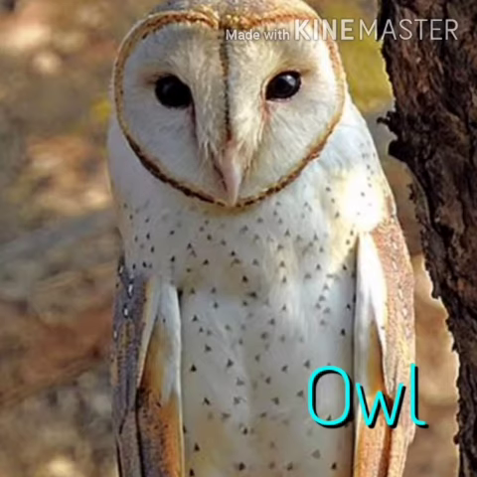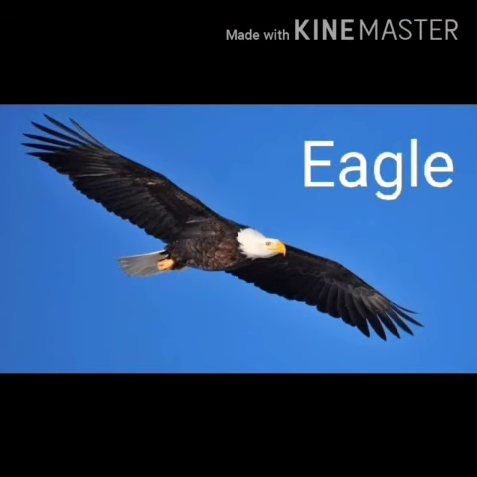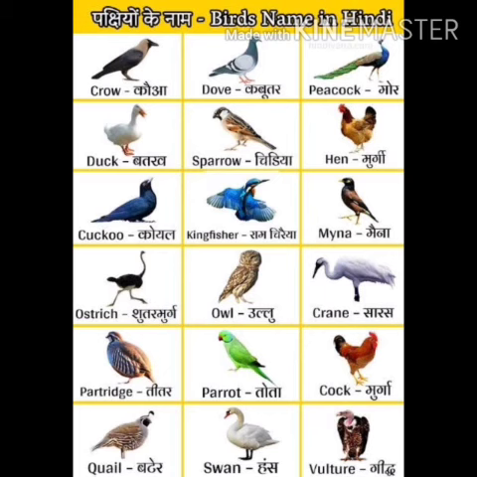Next one is owl. It cannot see in daytime. It can see at night. This is an eagle. These are the names of birds.